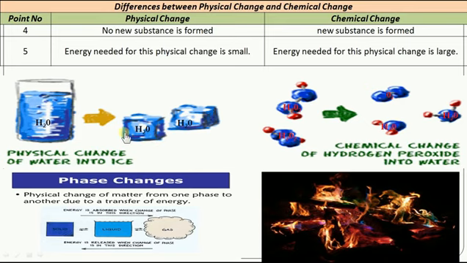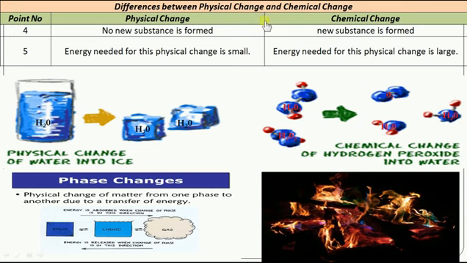So what you understood here is there is no change in the chemical composition. The elements it is made up of and the number of elements it is made up of are the same. That's what you have to understand. So here it is H2O, here also it is H2O. Once you heat this, the water will turn into water vapor. The water vapor also has the same formula, that is H2O. So there is no change in the chemical composition.